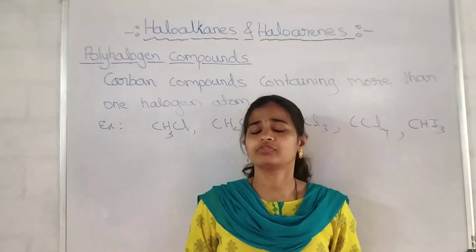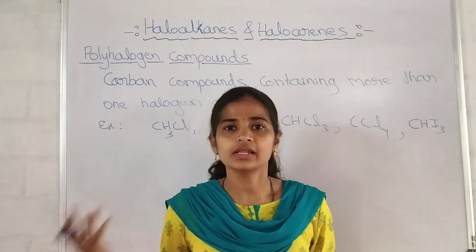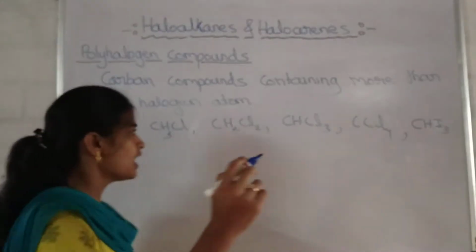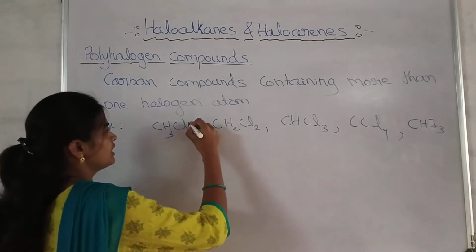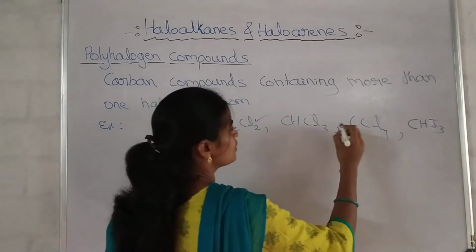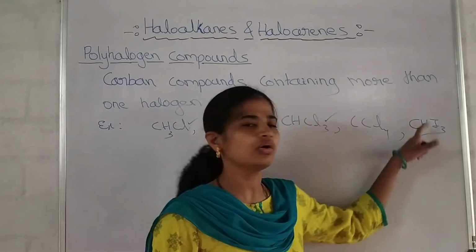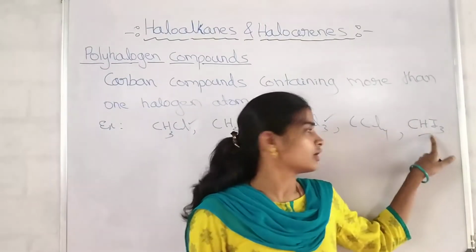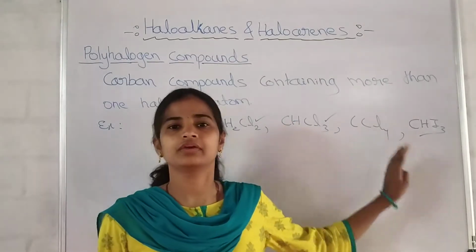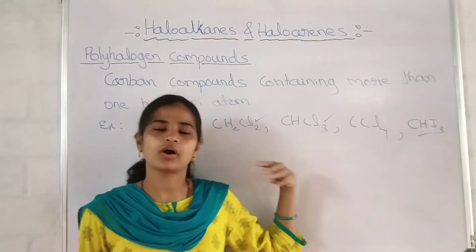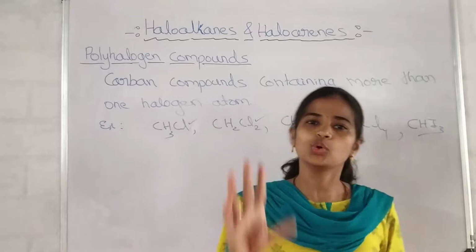Some polyhalogen compounds are also environmental hazards. Out of these examples, dichloromethane, trichloromethane and triiodomethane are the given examples in your syllabus, about which you have to study their uses.